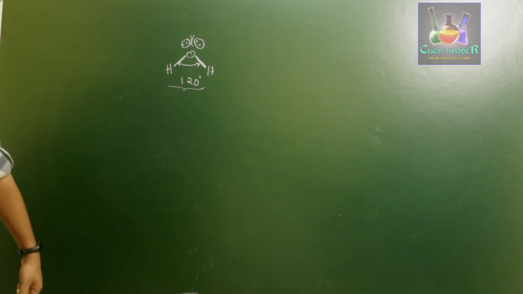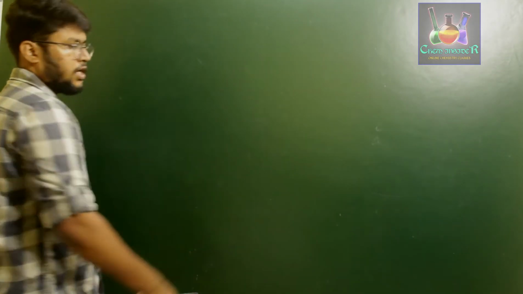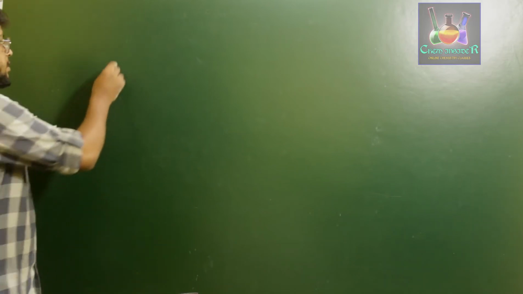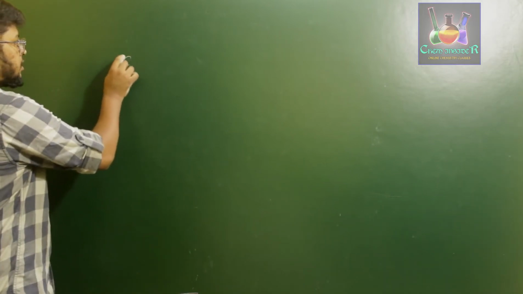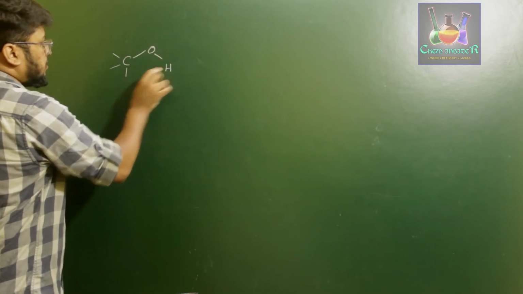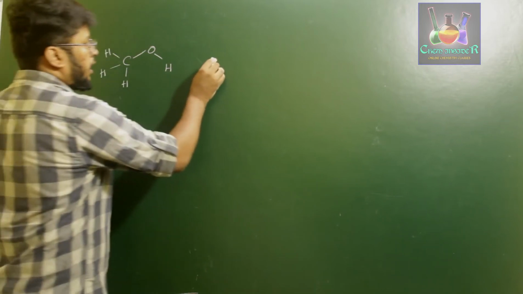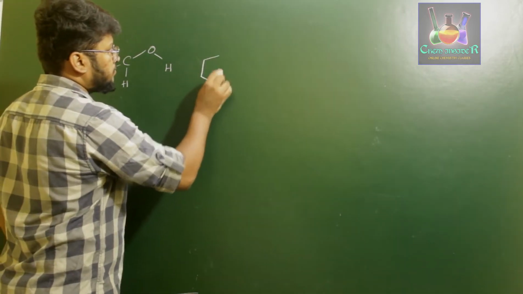So when you construct the structures of alcohols, phenols and ethers, let us take basic examples. For alcohol, let us consider methanol. And let us take phenol.